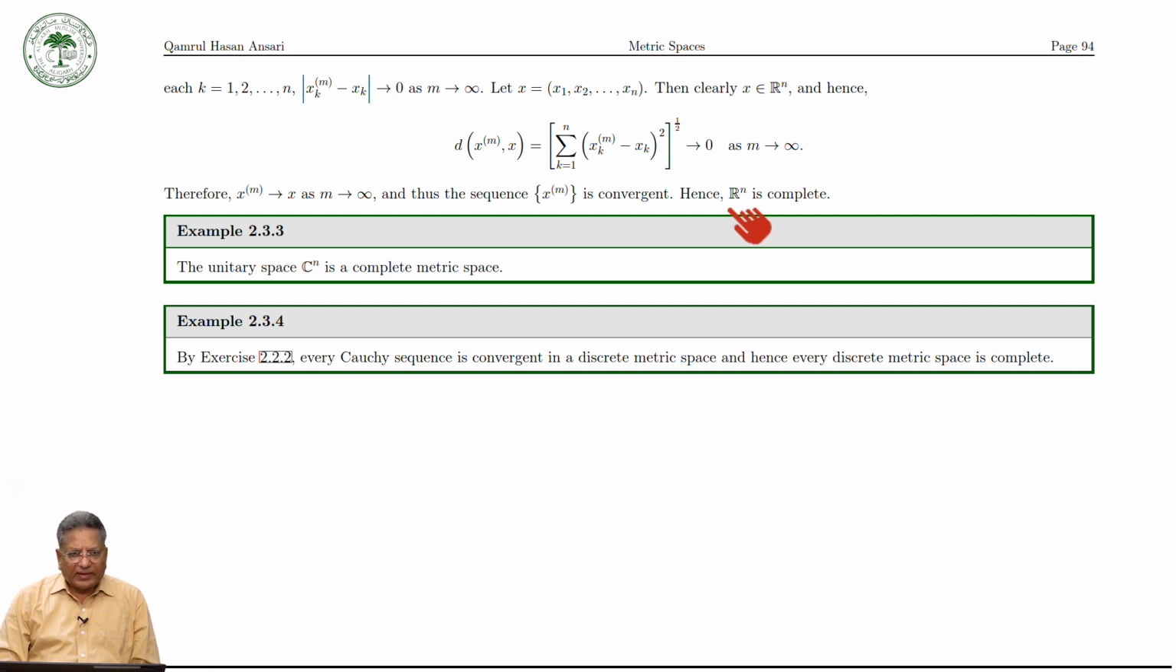Now, by exercise 2.22, every Cauchy sequence is convergent in a discrete metric space. Hence, every discrete metric space is complete. So if we are considering completeness of a metric space with respect to the discrete metric, it is always complete.